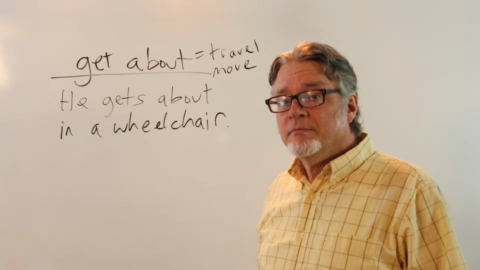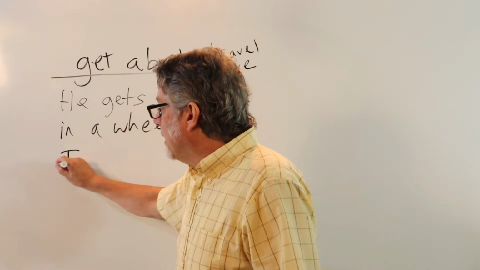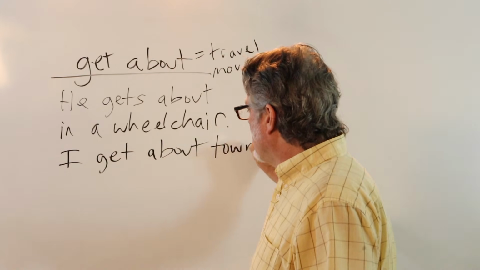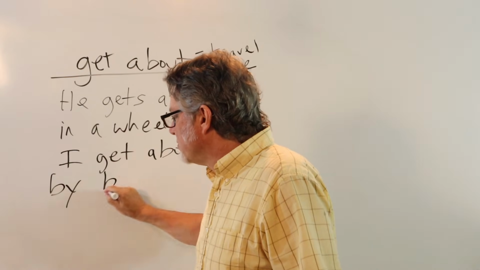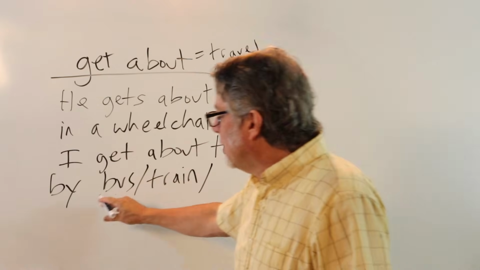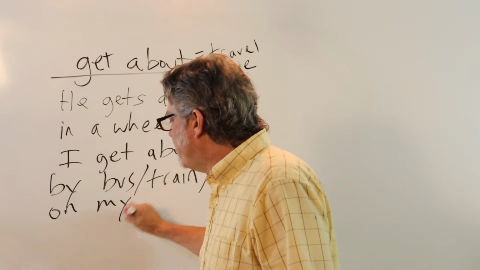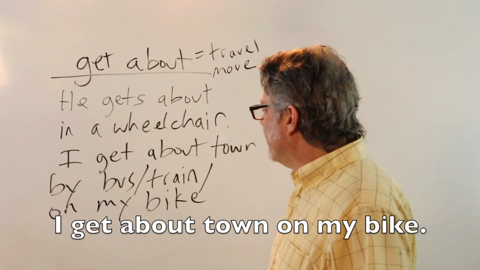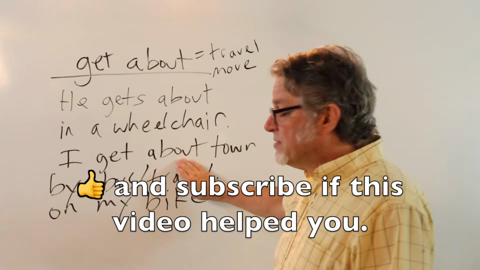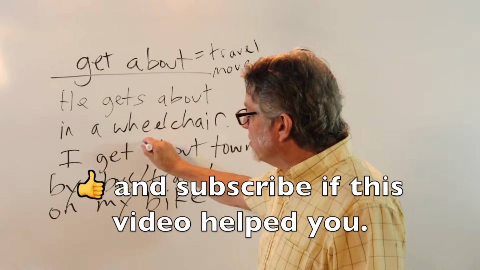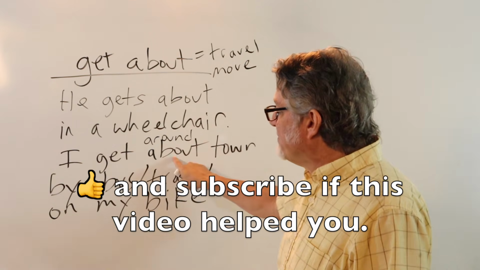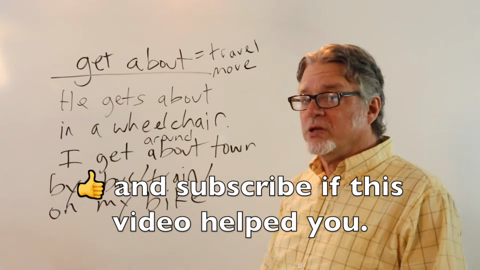But it could be public transportation. I get about town by bus or by train or on my bike. I get about town on my bike. Get about in this type of situation is similar to get around. I would most likely use get around instead of get about, but both prepositions will work.